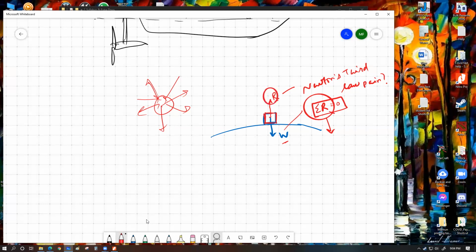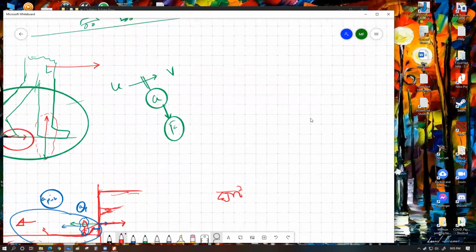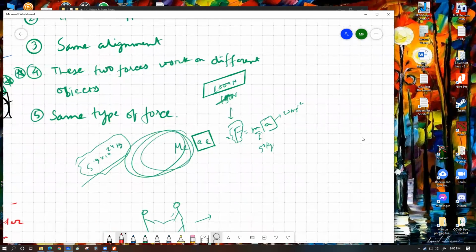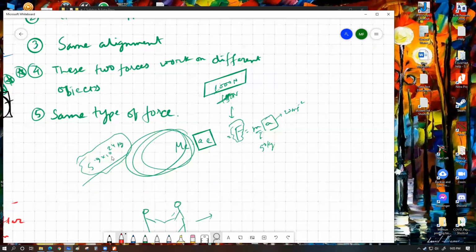So I cannot say these two forces are a Newton's third law pair, because they are working on the same object. Now, if you wonder what would be the Newton's third law pair then, here's the deal. Have a look at rule number 5. What is property number 5? They should be the same type of force.